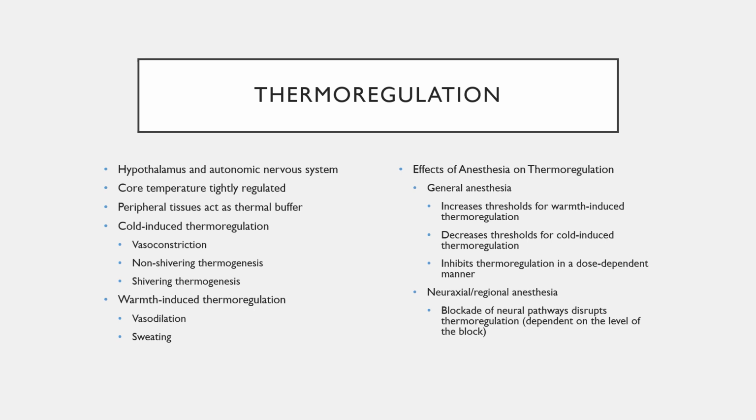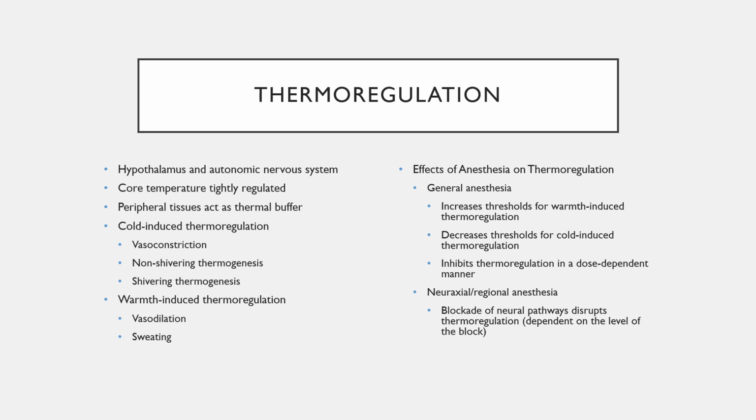Now, anesthesia has effects on thermoregulation. It actually affects this interthreshold range. General anesthesia increases the threshold range for the warmth-induced thermoregulation mechanisms. So in other words, those mechanisms don't kick in until a higher temperature than normal. And conversely, it decreases the threshold for the cold-induced thermoregulation.